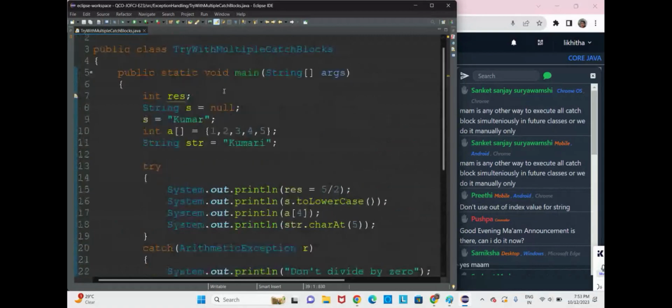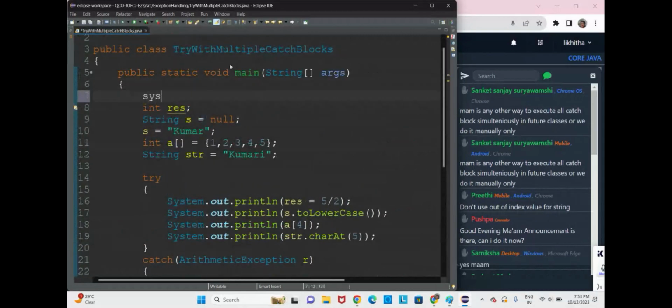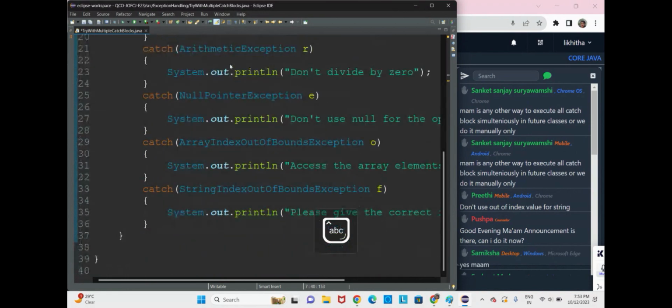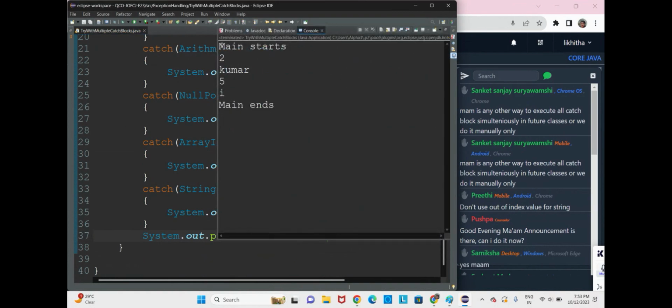Let us give "main starts" here, and here we'll give "main ends". Okay, now listen carefully. Here we execute the code now. See here, main starts, main ends. So if there was an exception here, your last line would not have executed.